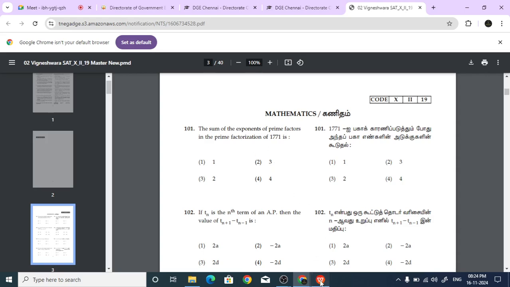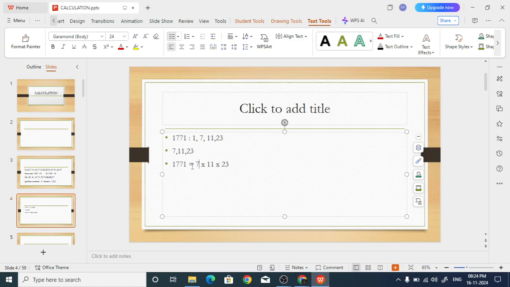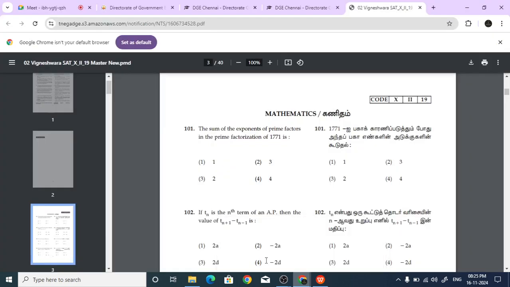Why is 3 the answer? Because 1771 is written as 7 into 11 into 23. 7, 11 and 23 are prime numbers and their powers are 1, 1, 1. If you add all the ones, 3 comes, so 3 is the answer. Are you able to understand this question?